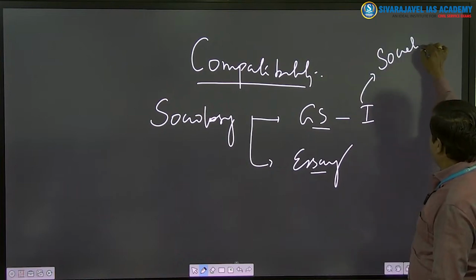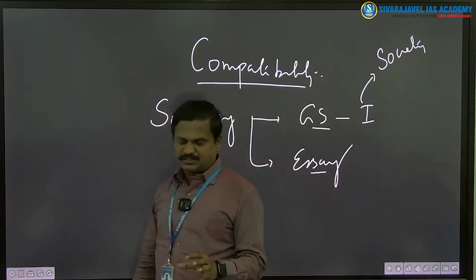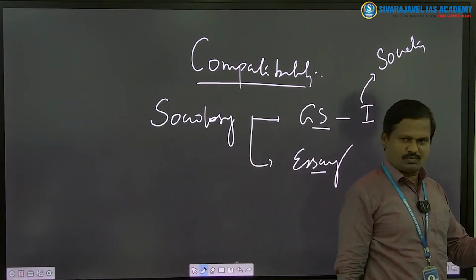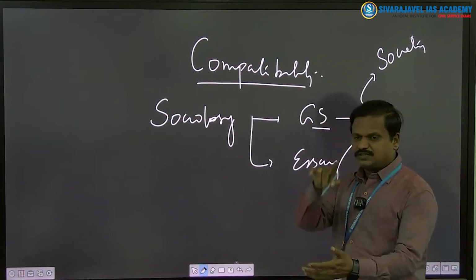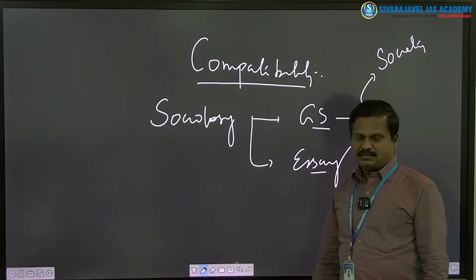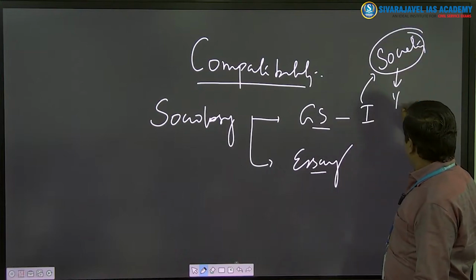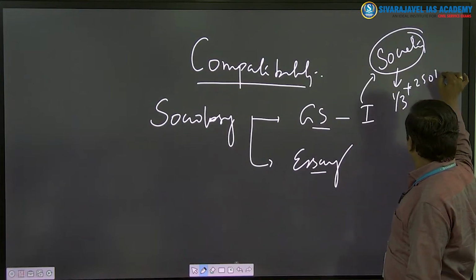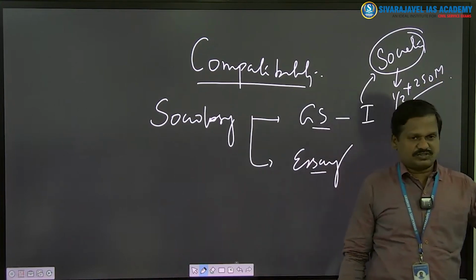We are aware of this, that GS paper 1 has 3 important subjects. One is history, another is geography, and the third is what? Society. History, geography, society. So society will form 1/3 of your 250 marks. 1/3 of your 250 marks will come from society topics.